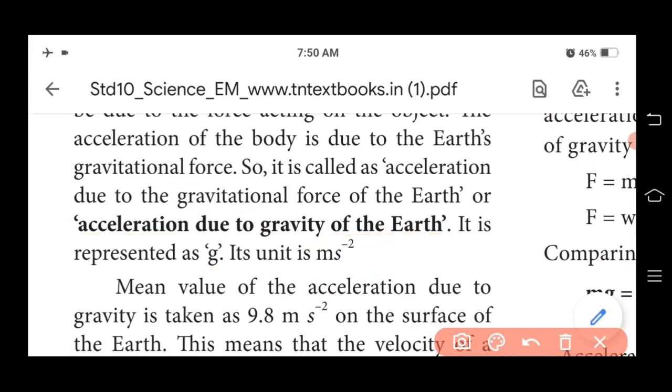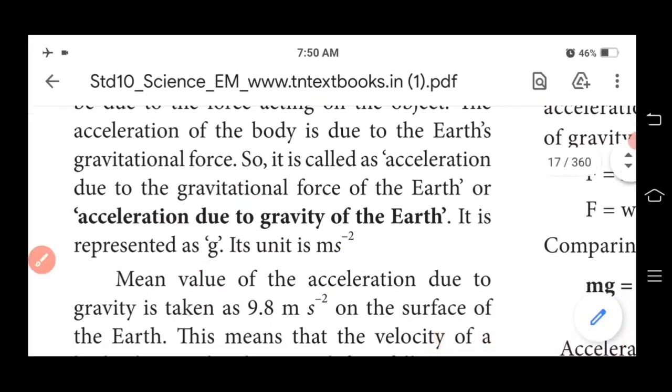Very important: acceleration due to gravity of the earth is represented as the small letter g, and its unit is meter per second square.